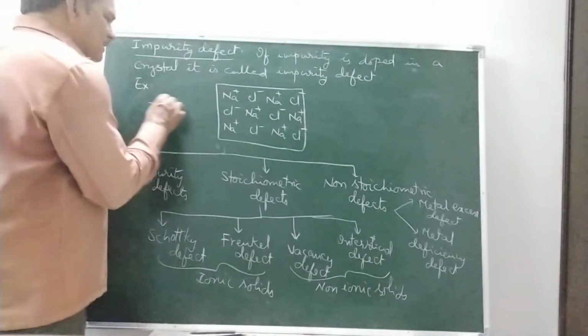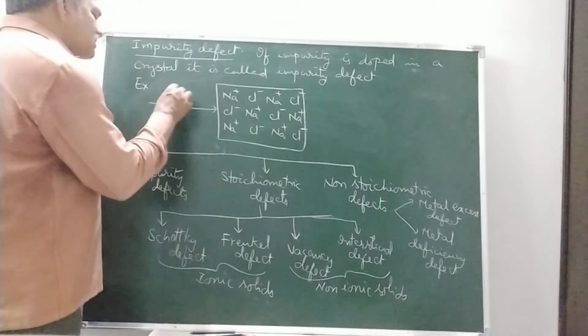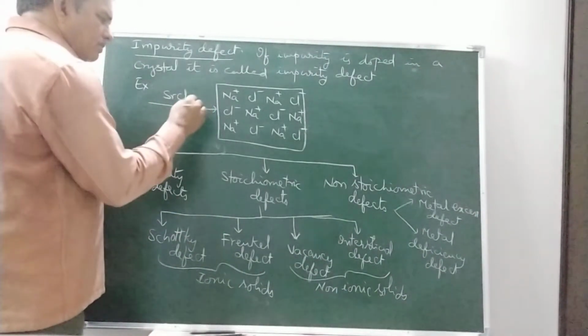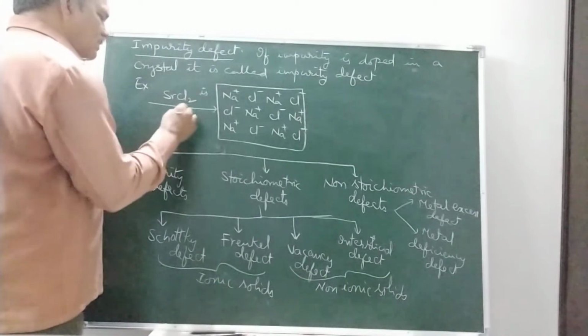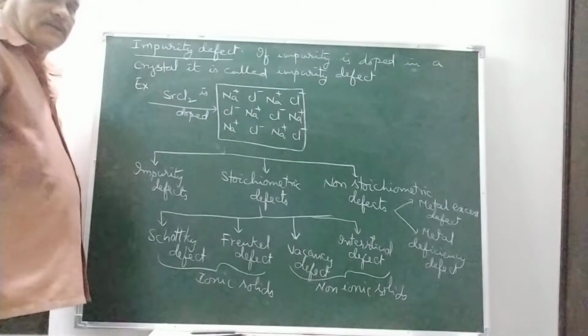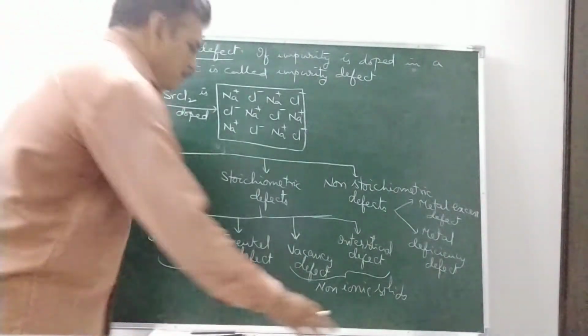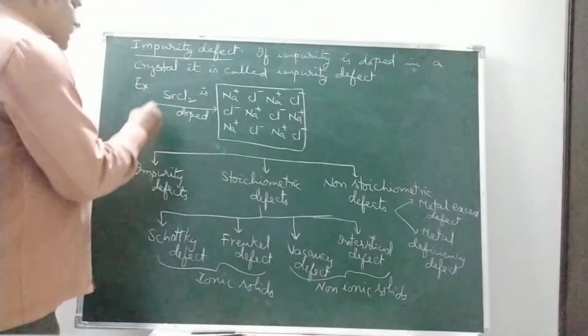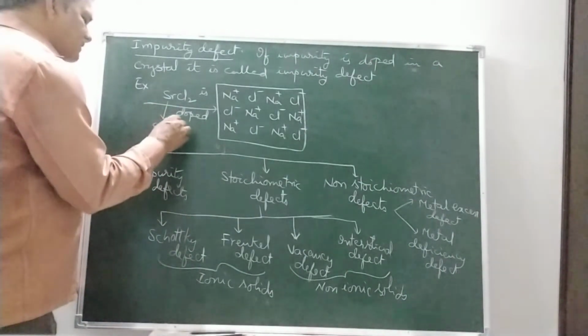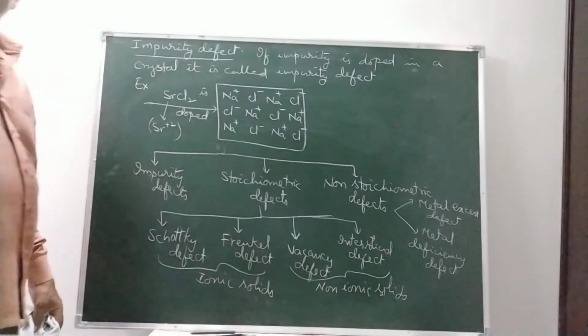When strontium chloride SrCl2 is doped in the crystal, then what happens? We know that in strontium chloride Sr2+ ions are present.